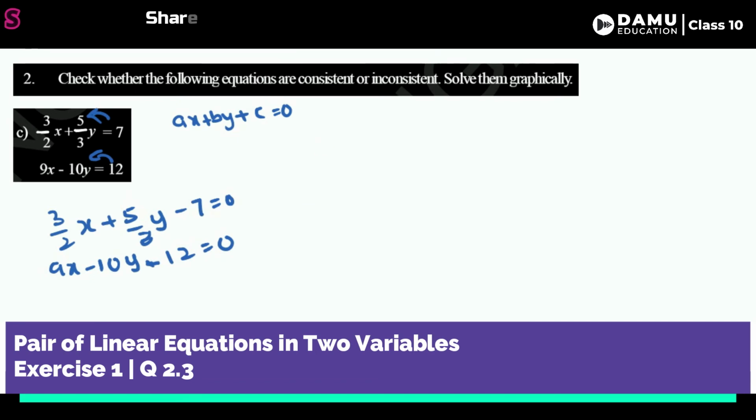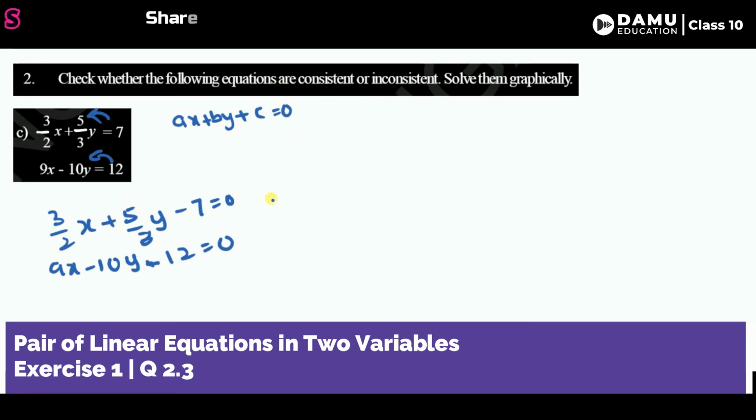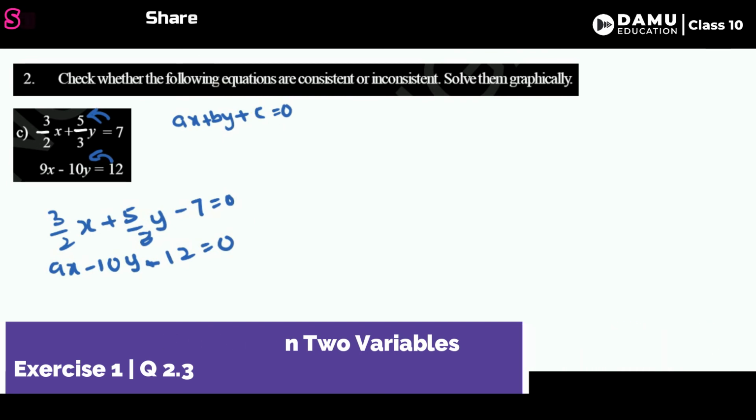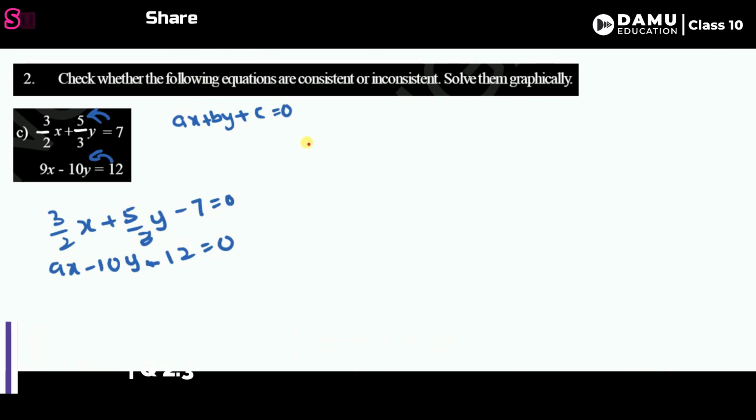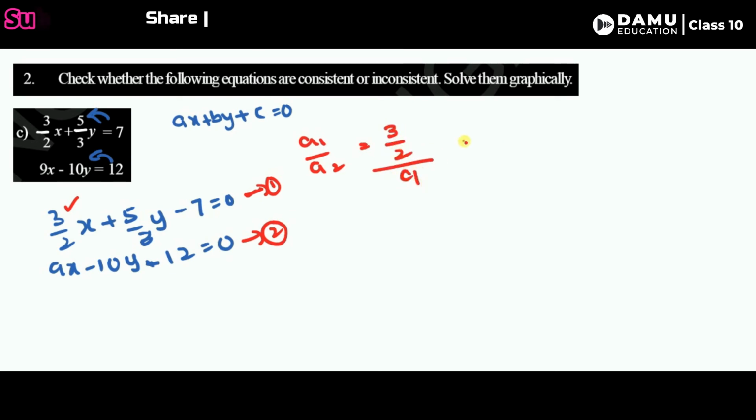So first, let's take a1 by a2. This is in the format of ax plus by plus c. This is the first equation, this is the second equation. So a1 is equal to 3/2, then a2 will be equal to 9. So 3/2 into 1/9, it will reciprocate. 3 ones are 3, then 3 threes are 9. So 1 by, 2 threes are 6. So what we will get here is 1/6.